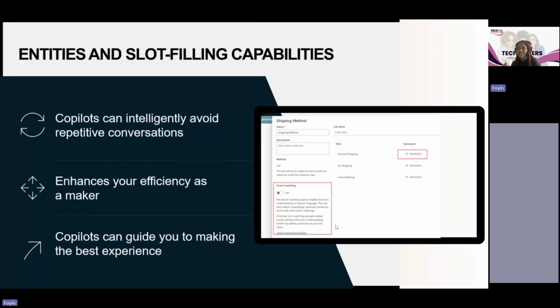So then we have entities as well. It's able to keep information and bring it back, so it can guide intelligently to avoid repeated conversations. Some examples that we have here: you've stored certain information like shipping, air shipping, local shipping. All of that, shipping method, is an entity. An entity is just like a table. So the agents in Copilot Studio are able to create entities that avoid the agent asking repetitive questions from the human or the user.